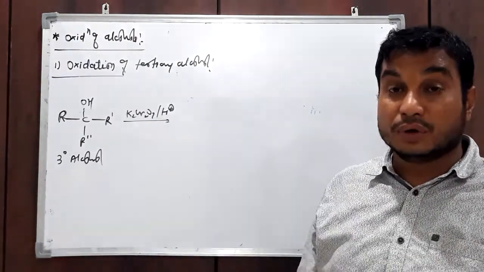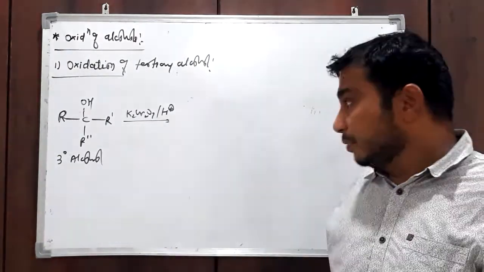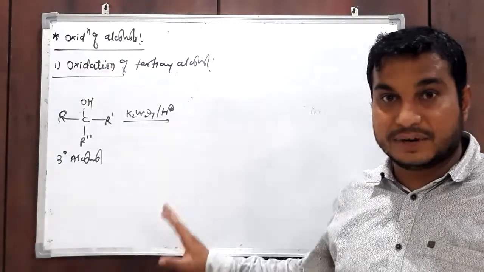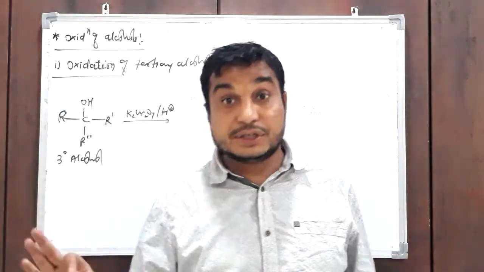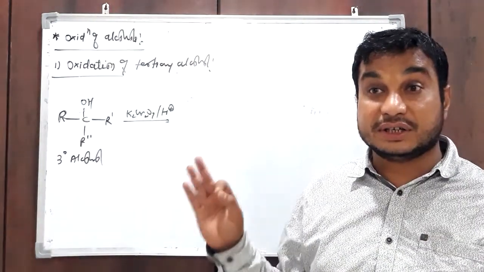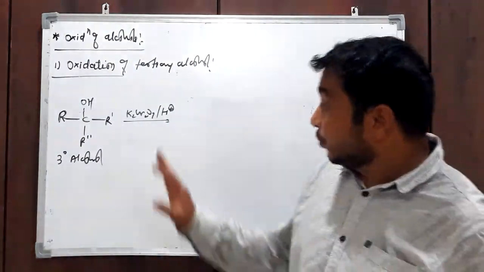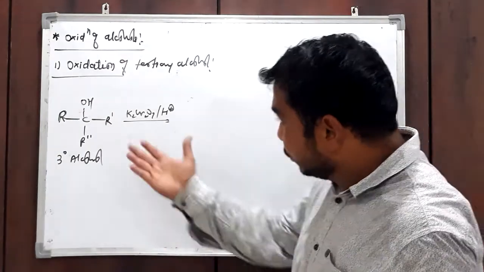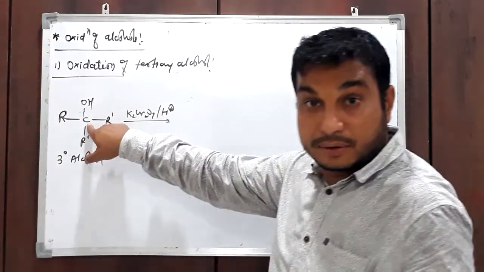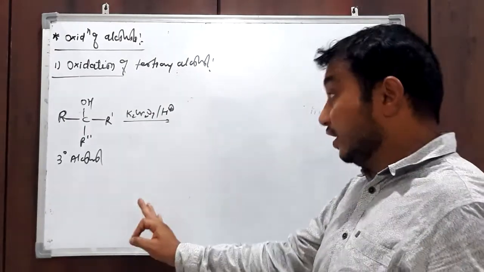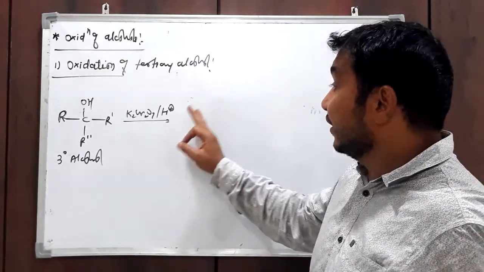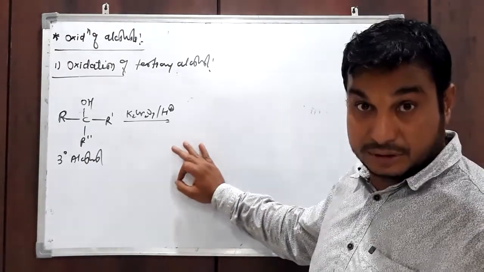There is no easy reaction with acidified K2Cr2O7, because there is no hydrogen atom attached to this carbon. That's why the dehydrogenation reaction will not take place here, and the reaction will not proceed further.